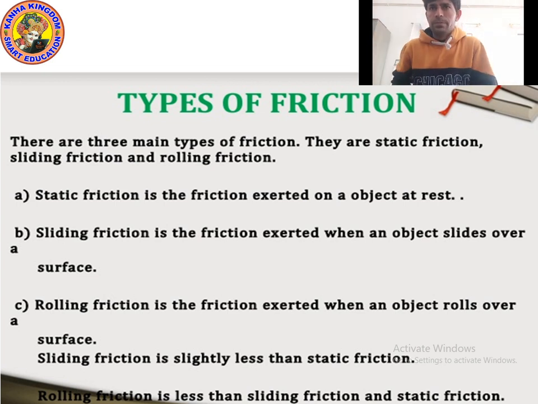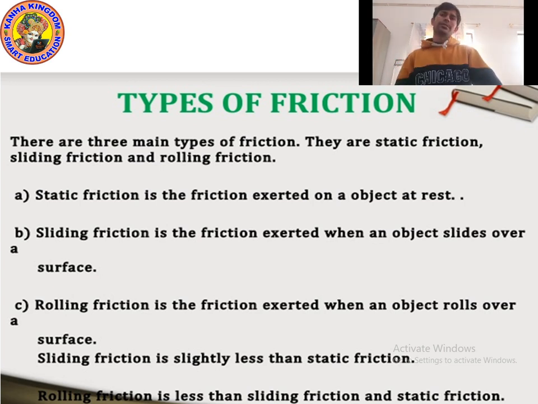So these are the three frictions. When will static friction apply? Right now I am sitting on the chair in the rest position. In this condition static friction applies. Static friction is applied when the object is at rest. When the object is at rest, a force of friction comes into play, which is called static friction.